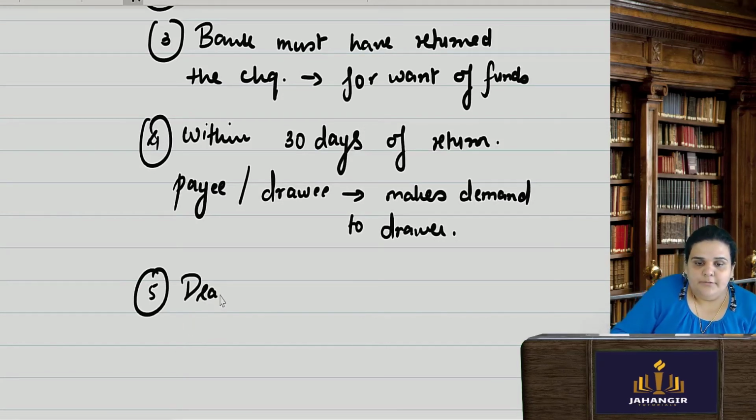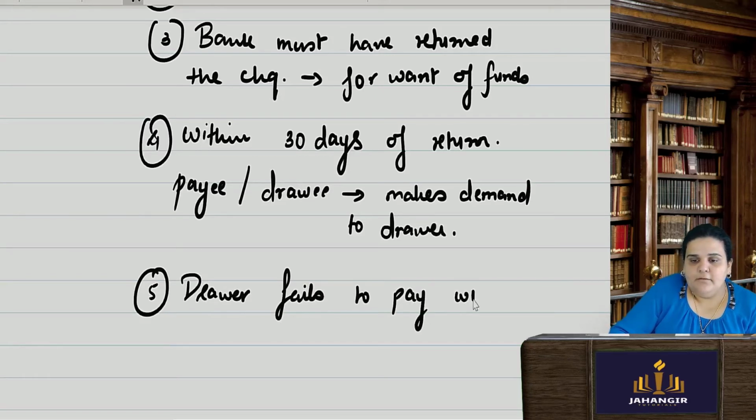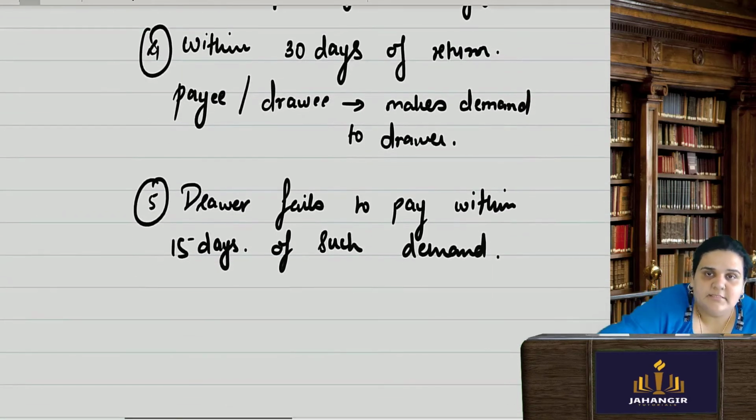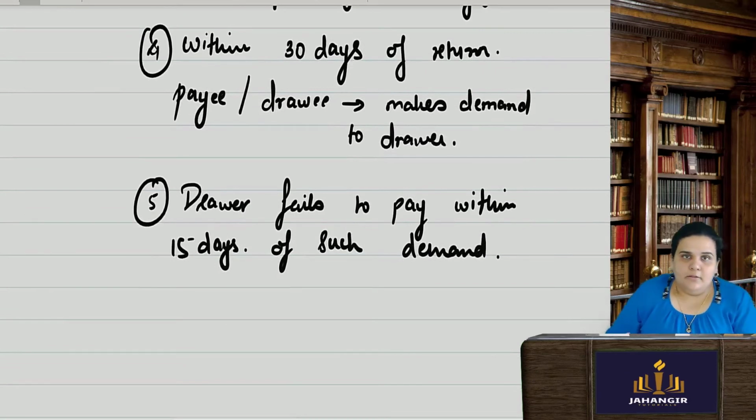Here the drawer fails to pay within 15 days of such demand. So once I make a demand, I give the drawer a time of 15 days. It is given in law that the drawer will get 15 more days to make such payment.